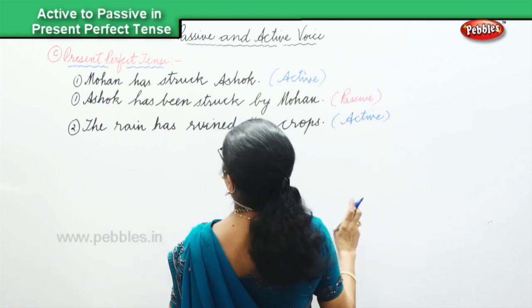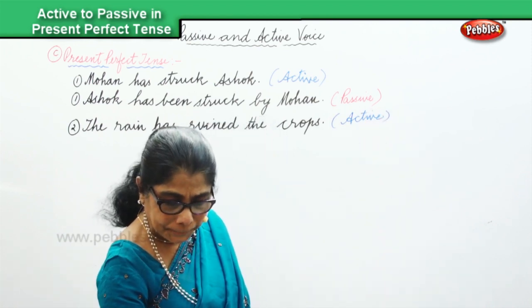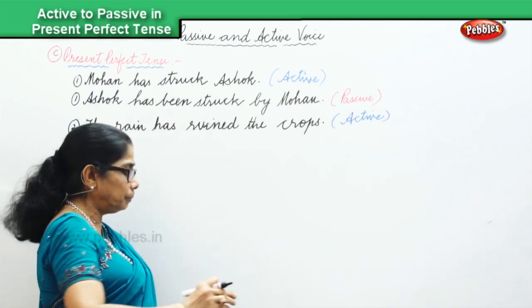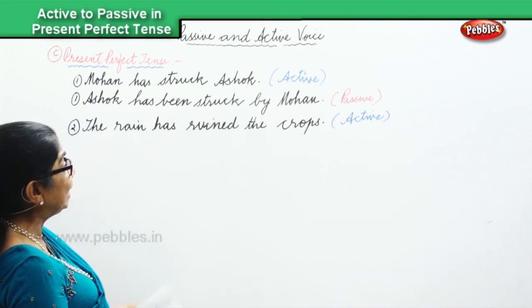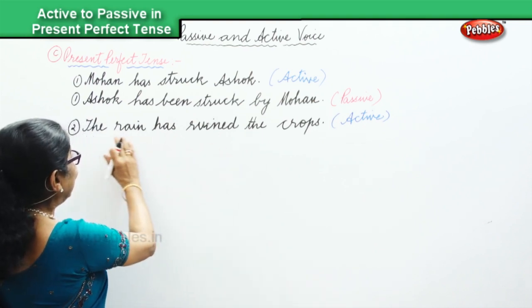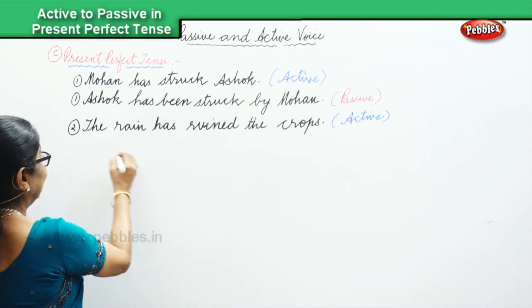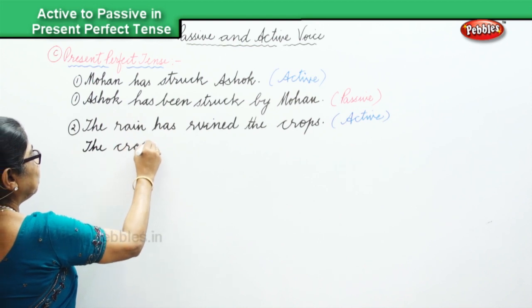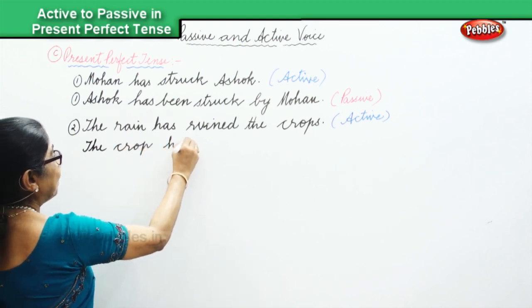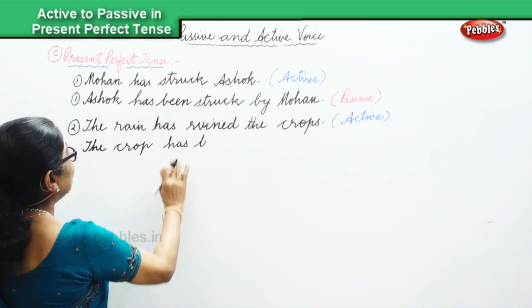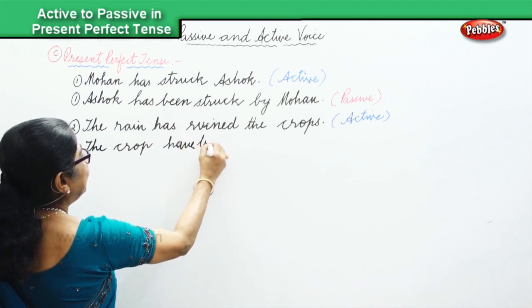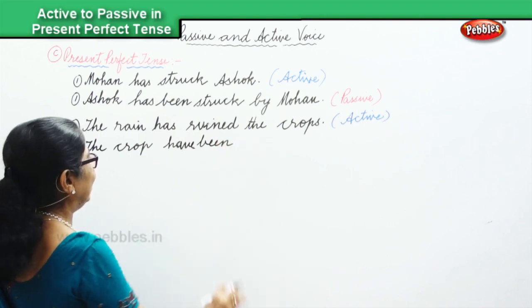And now we're going to change it into the present perfect tense. So we'll say, the crops have been ruined by the rain.